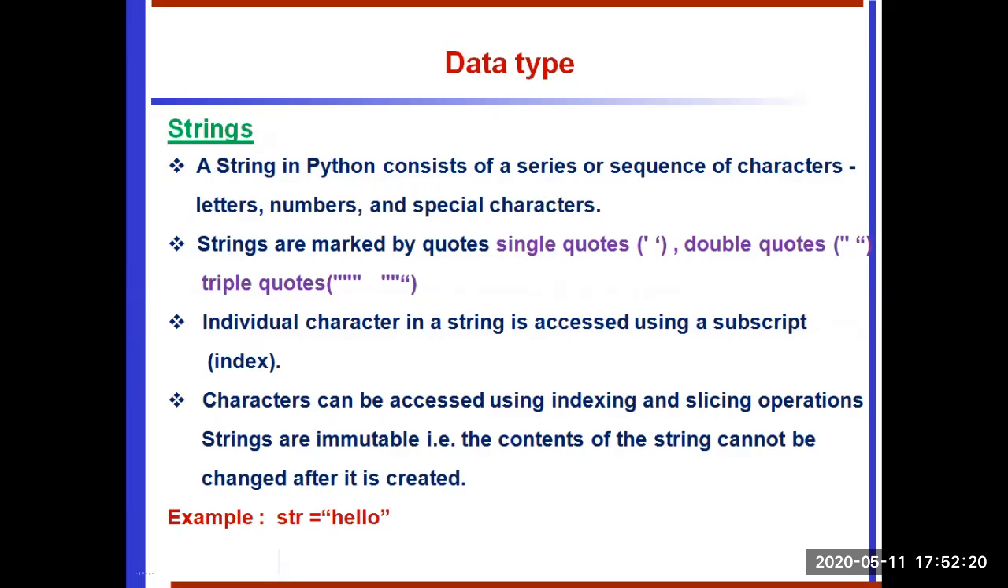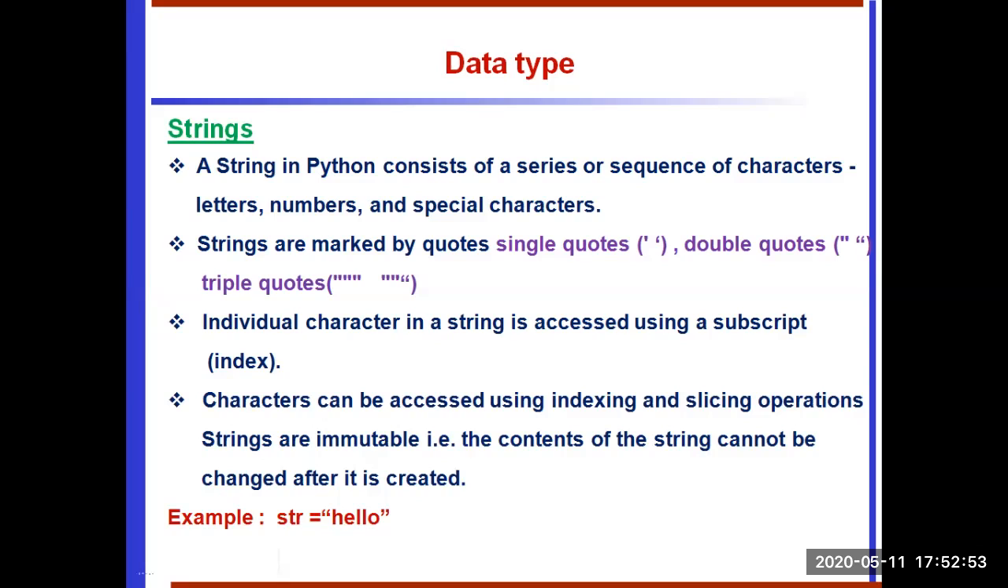Strings are immutable. That is, the content of the string cannot be changed after it is created. Once we create it, we cannot change it. That's why it's called string immutable. See the example: str is a variable, within double quotes we offered hello. The sequence of characters put into double quotes is called a string. It's copied to the str variable. Now the str variable comes under the category of string data type.